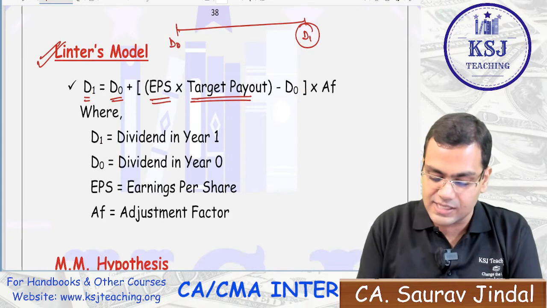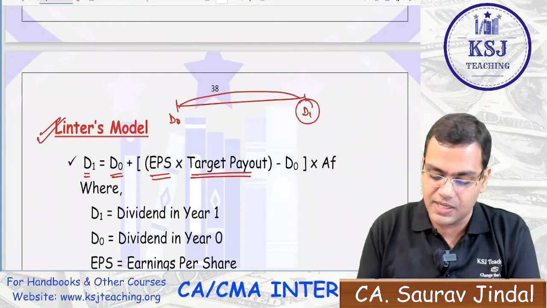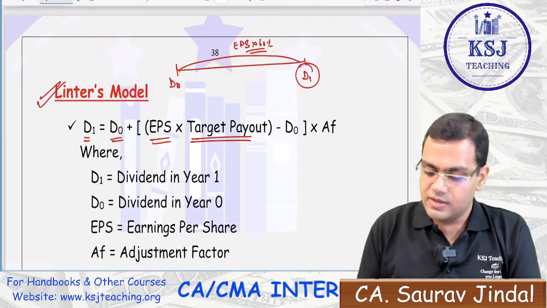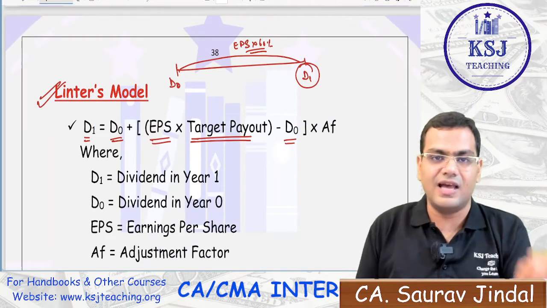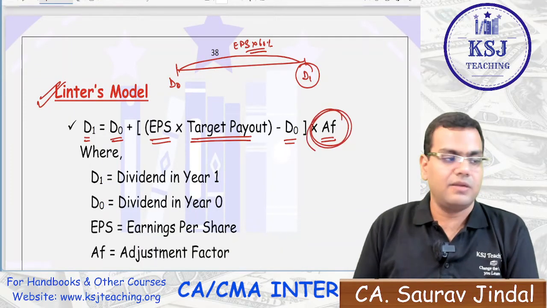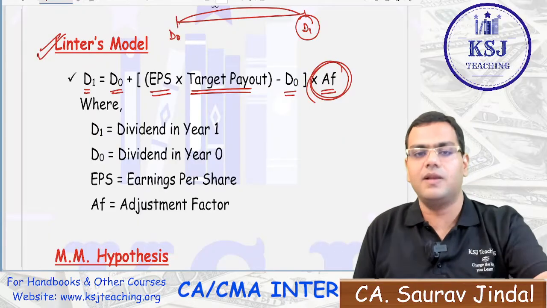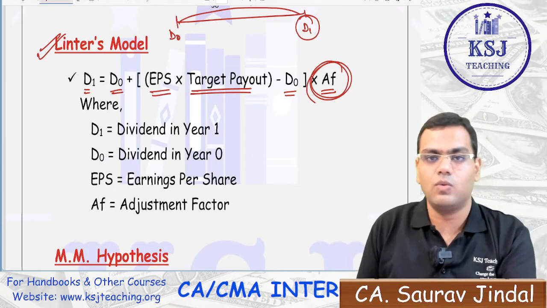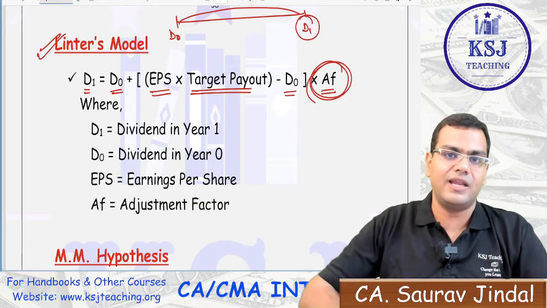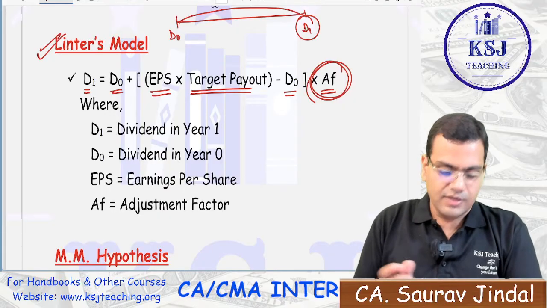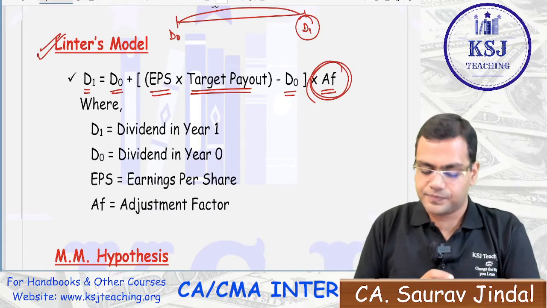Out of the EPS that you will earn during this particular period, let's say you want to pay 60%, this is your target payout, minus what you paid in the last period, multiplied by the adjustment factor. It will be given in the question. The adjustment factor represents how the dividend will adjust according to the market price or according to inflation. So that is Lintner's model.